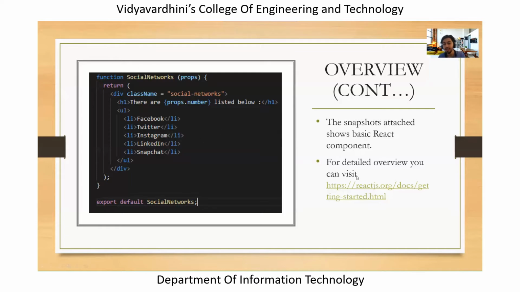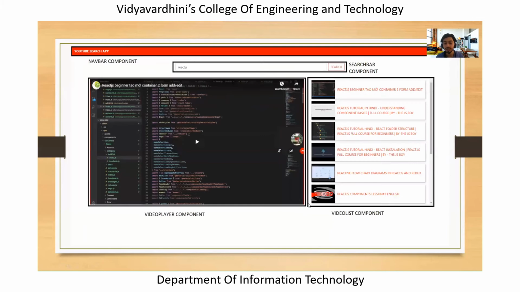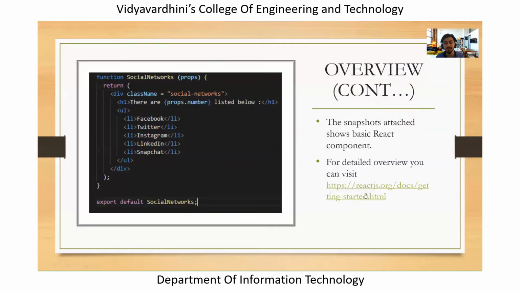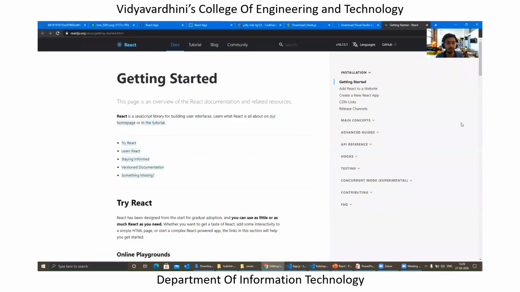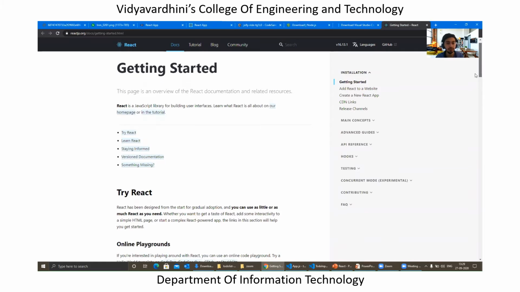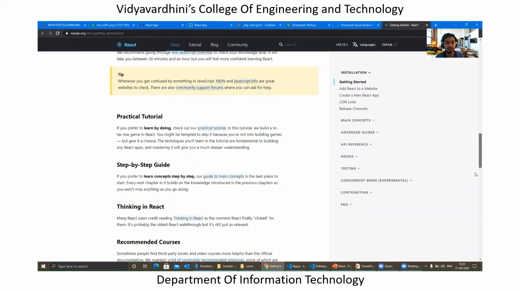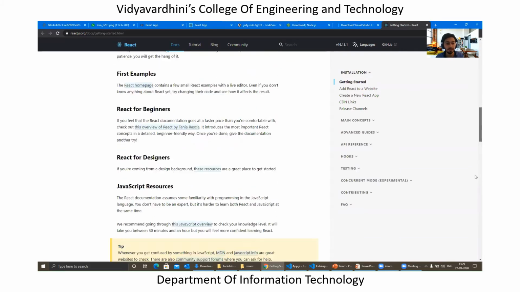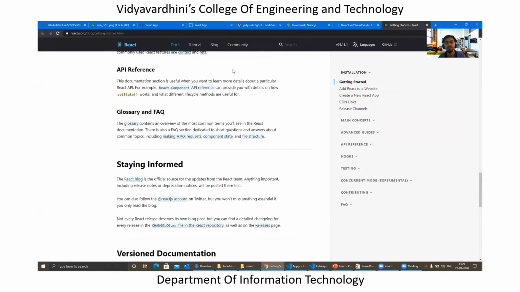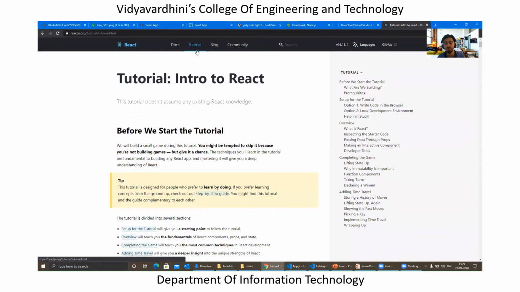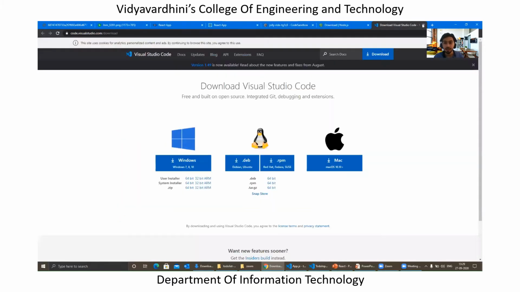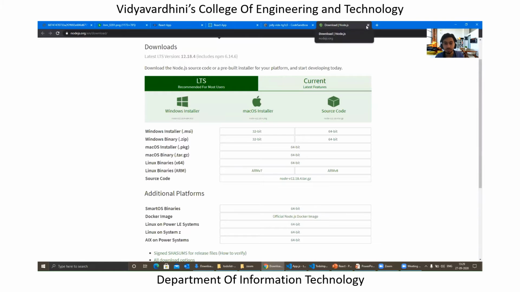Now, in order to get a detailed overview of React, you can just go ahead and visit this website specifically. This is the official page for React, built by Facebook. This will give you everything to get started with it, like the resources, the examples, advanced concepts. You can browse the documentation, you can browse the tutorials and all those kinds of things, right? Let me just close out these few tabs.